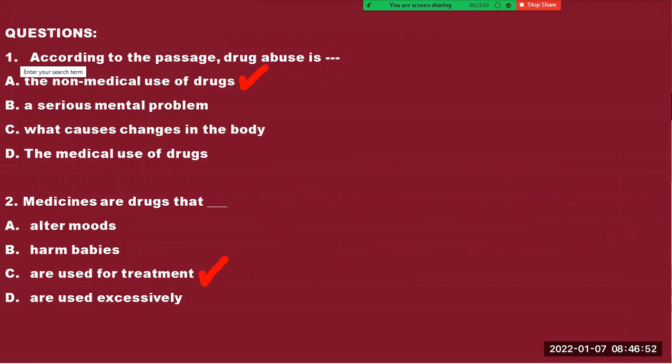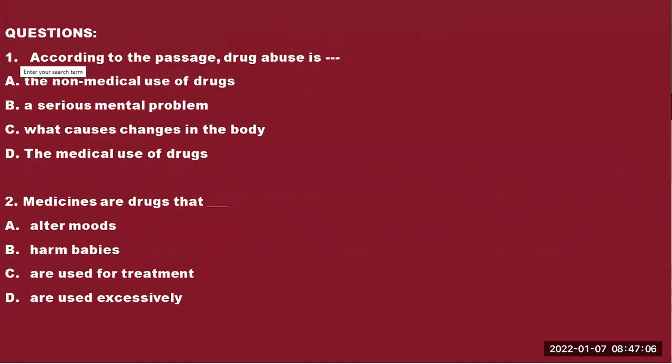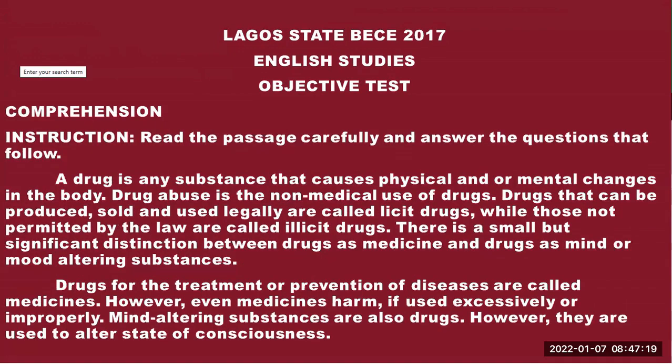Are used for treatment. So you can see. Now, having answered these two questions, let's head back to the passage to see that the evidence is there. All right. Now, you see, according to the passage, drug abuse is, what is drug abuse? Drug abuse is a serious health problem that affects, this is the effect. Well, we didn't start from the beginning.